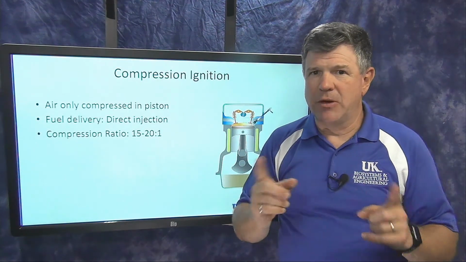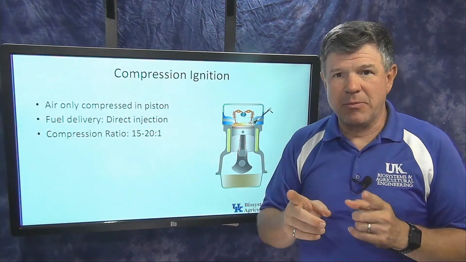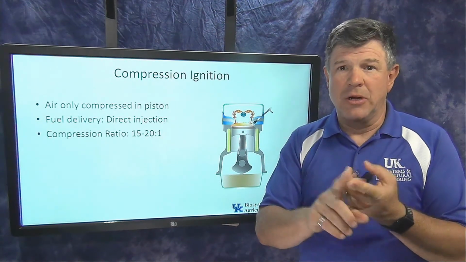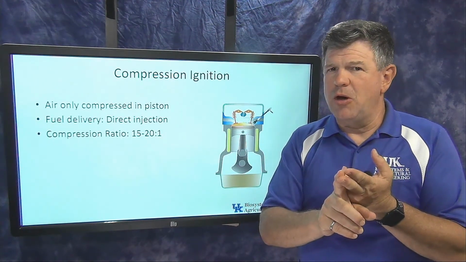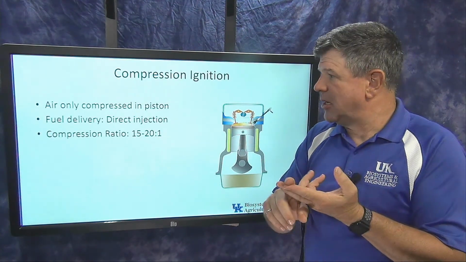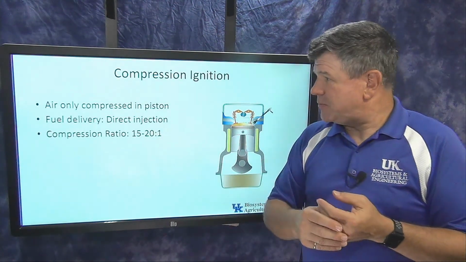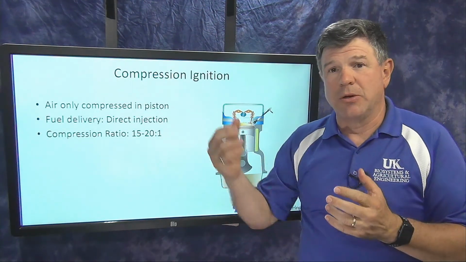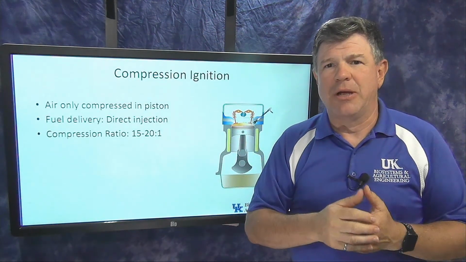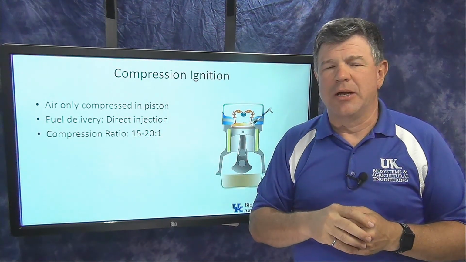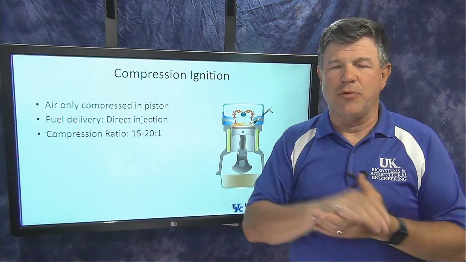So those are the fundamental differences, the things that you guys need to remember. So what's going into the engine? Air or air-fuel mixture. What is the compression ratio? Much higher on compression ignition engines than on spark ignition engines. And those are the two main things: what goes in, compression ratio, and then how we ignite it. One is ignited with a spark. One is ignited simply by the compression, by the fuel being compressed.